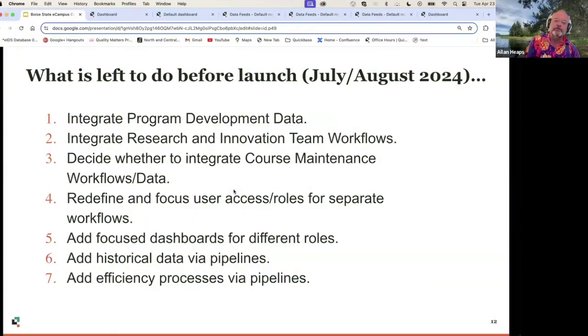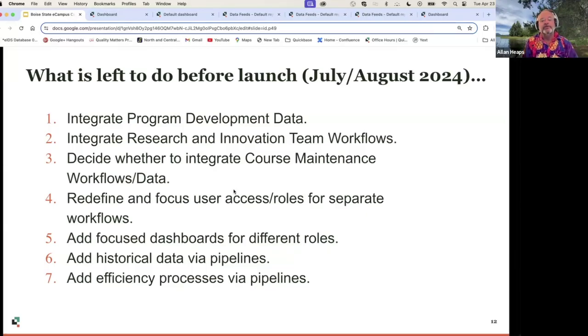So what's left to do is I need to integrate these other workflows as much as they need to be. There's a program development process where we probably need to bring the data in, because it will be the newest data, even newer than what we're getting from campus data stores on some of the new programs coming in. I need to integrate what our research innovation team does so that we can track what they're doing as well. I need to decide whether to integrate what's happening with course maintenance workflows.